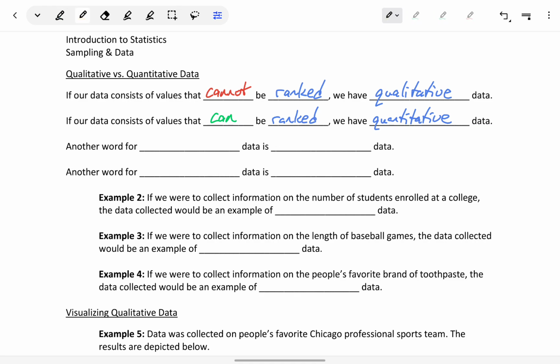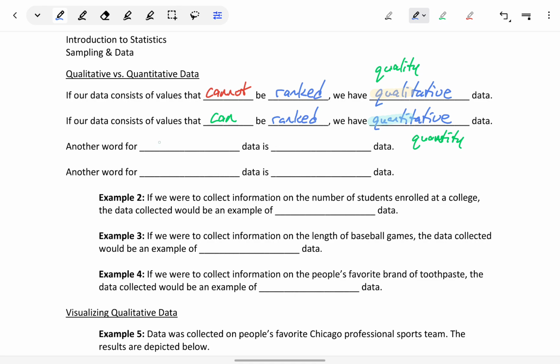These two words can sound very similar, but one trick for keeping them straight is that the beginning of the first word almost has the word quality in it. So we're talking about a quality, something that can't be ranked or compared against another value, versus quantitative, which almost starts off with the word quantity. So we are getting values that we can rank and compare against one another.